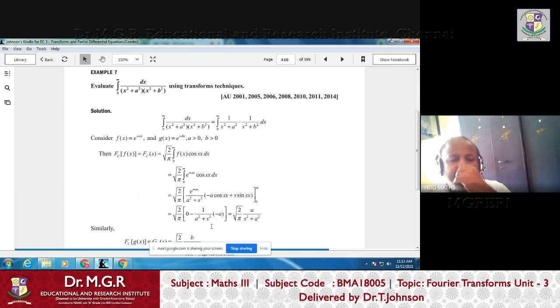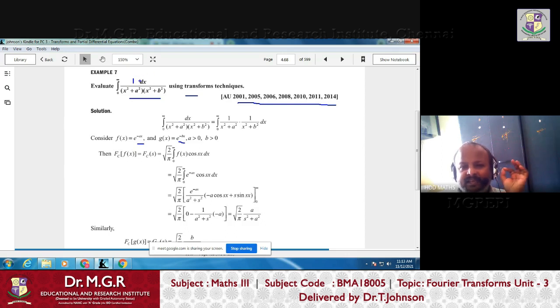Now similar types of problems we will see. Why I'm telling this is that similar types of problems are asked again and again in the examination. You can see in Anna University they asked so many times, nearly 6 or 7 times. Here also they are asking to evaluate this integral using transform techniques. So here also you have to take f of x as e power minus ax and g of x as e power minus bx. But here in the numerator nothing is there, only a constant is there.